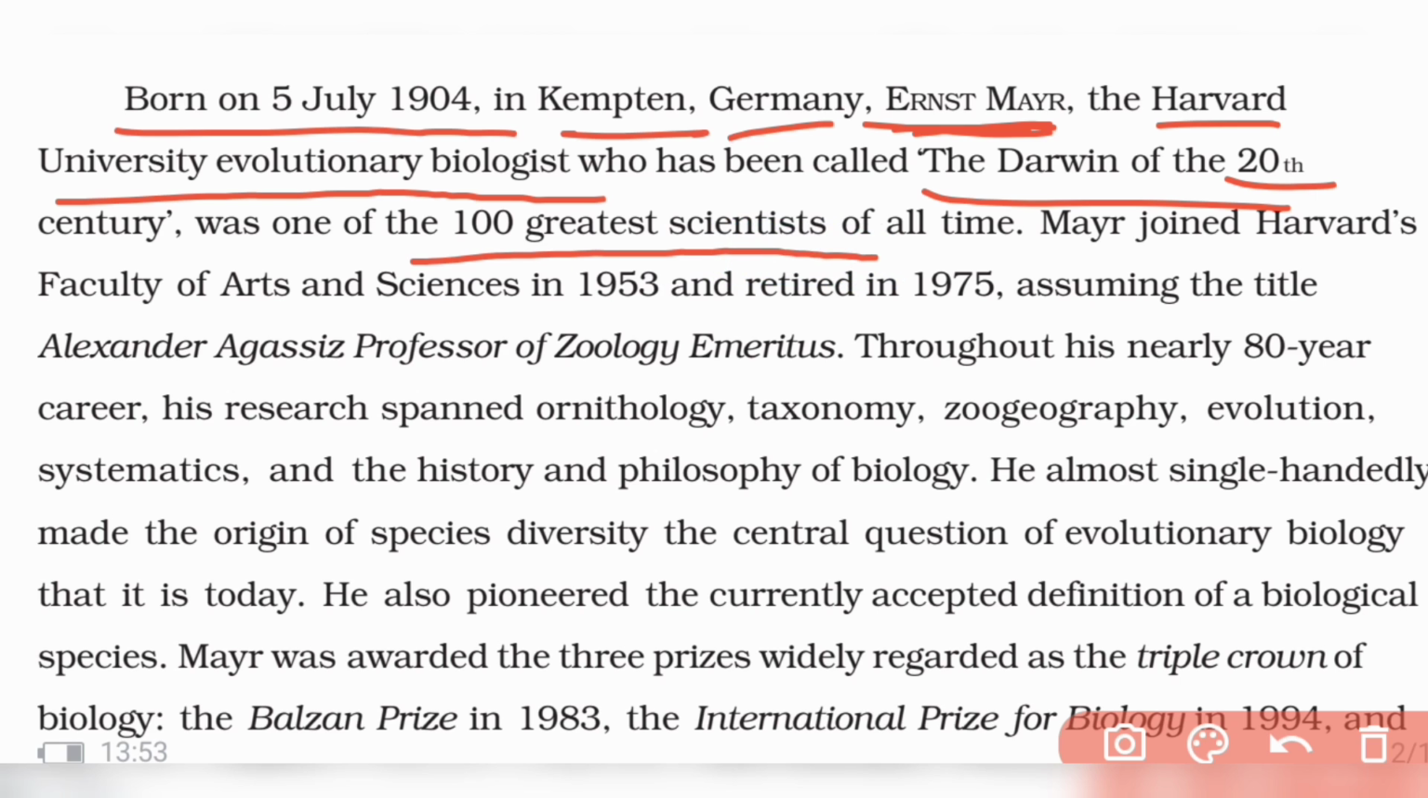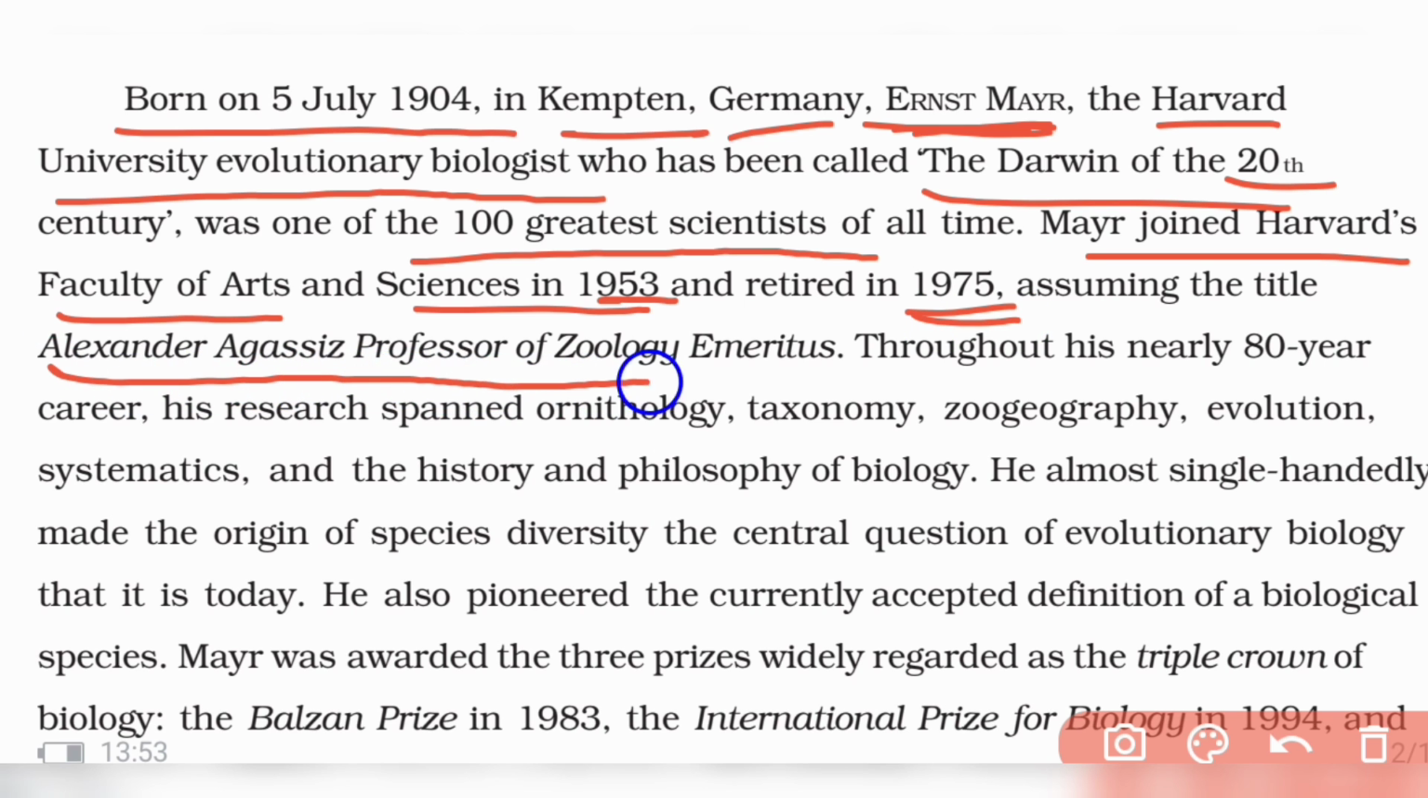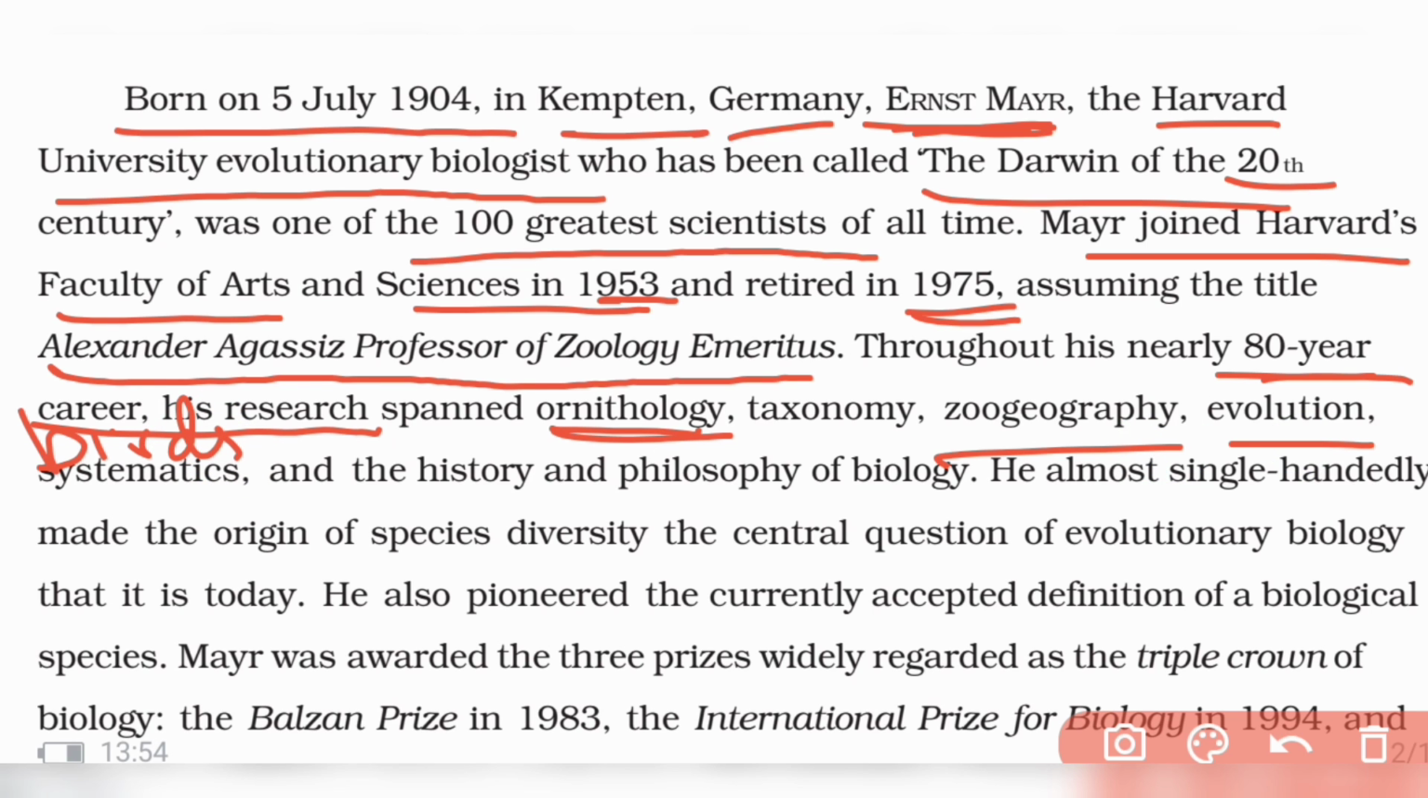He's one of the 100 greatest scientists of all time, and Mayr joined the Faculty of Arts and Sciences in 1953, and he retired in 1975, and he got the title Alexander Agassiz Professor of Zoology Emeritus. His nearly 80-year research career spanned ornithology, which is the study of birds, zoogeography, the geography of animals, and evolution, systematics, that is naming and classification of organisms, and history and philosophy of biology.